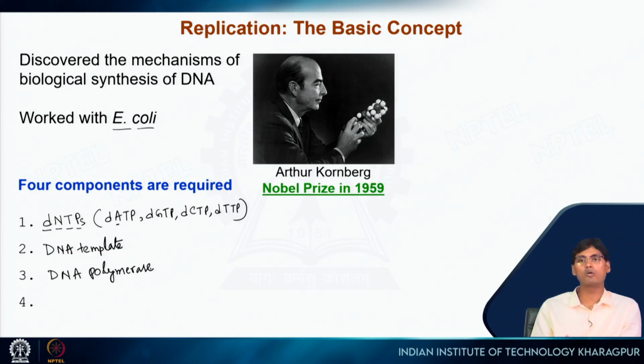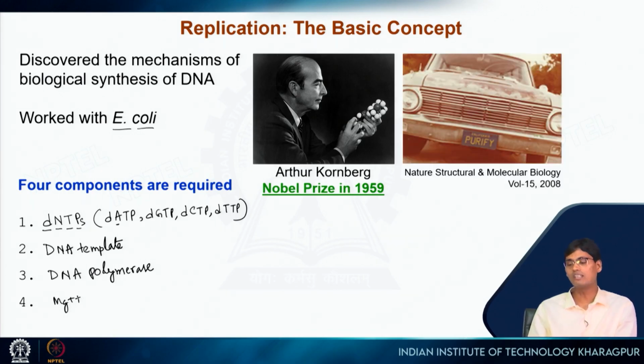And the last but very important thing is magnesium ion. Magnesium is crucial for DNA replication, because DNA polymerase cannot function without it. So, these four are absolutely required for DNA replication.